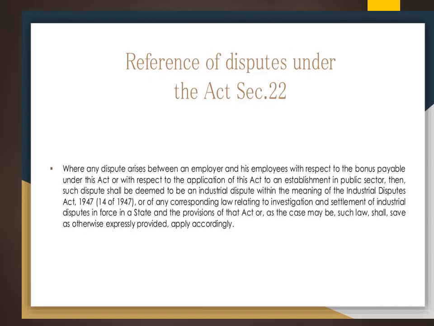So this is with respect to recovery from an employer. Next, the reference of disputes under the Act, section 22. Suppose there is any dispute between the employer and an employee regarding this bonus, as I told you. That will come under the Industrial Disputes Act 1947, that is section 14. In that case, whatever settlement or award has been given has to be followed, and if bonus is not paid, that matter can be taken only to the Industrial Disputes Act 1947. This is for reference to the dispute.